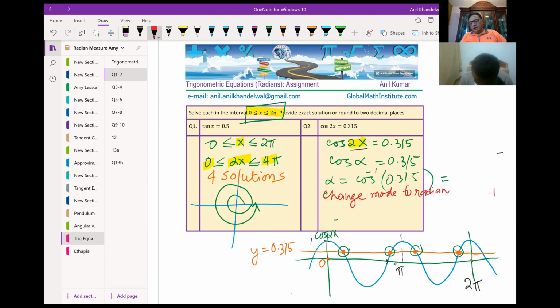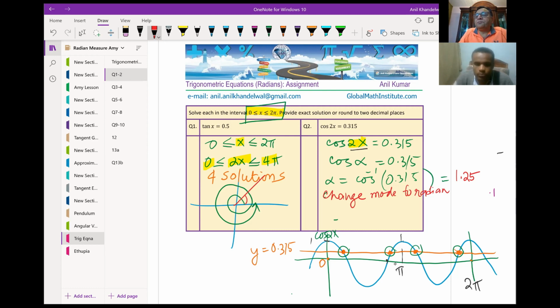Now, when I do shift cos inverse of 0.315 in my calculator, I get 1.25. So we are going to use this angle 1.25, not 71 degrees, because we are working in radians. Now we know that the acute angle is 1.25. Let us say this is my acute angle alpha. Within 0 to 2 pi, I got this one value.